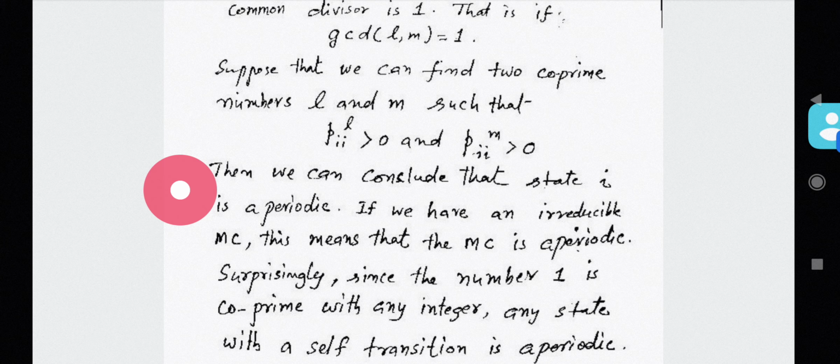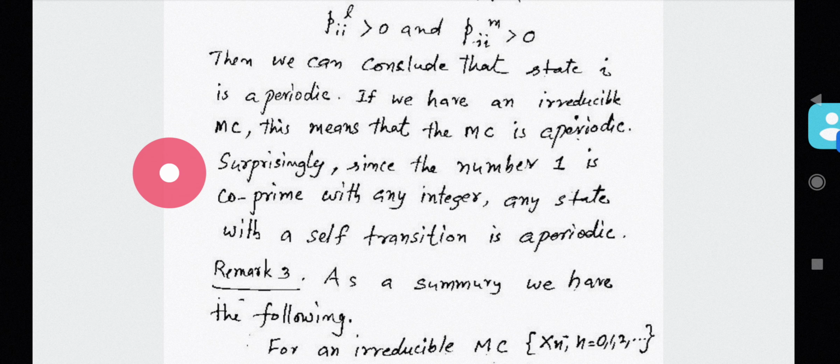So, a very simple way we are having now is, if a state is having a self-transition